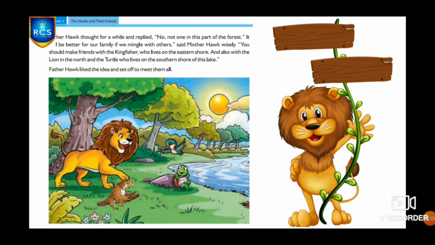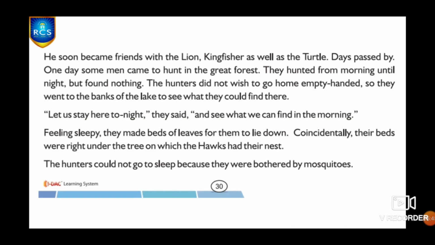Father Hawk thought for a while and replied, "No, not even one in this part of the forest." And for that, Mother Hawk told him it would be better for our family if we mingle with all others in this forest. "Then you should make friends with the kingfisher who lives on the eastern shore, and also the lion in the north, and the turtle who lives on the southern shore of this lake," said Mother Hawk wisely. Father Hawk liked the idea and set off to meet them all. He soon became friends with the lion, the kingfisher, as well as the turtle.